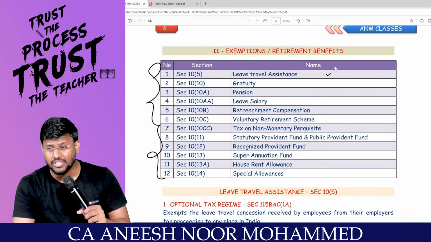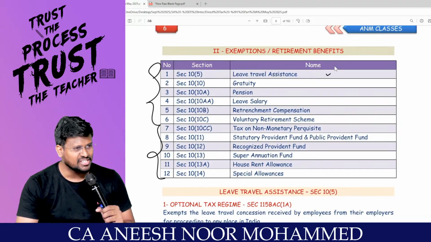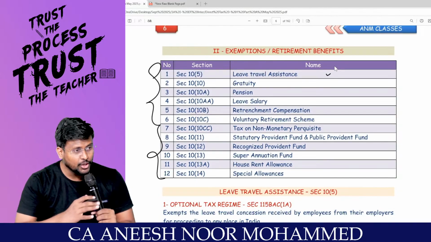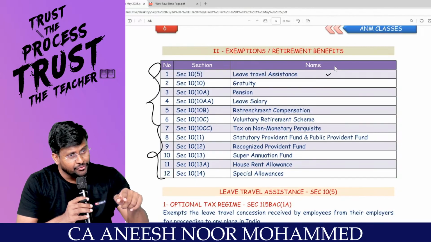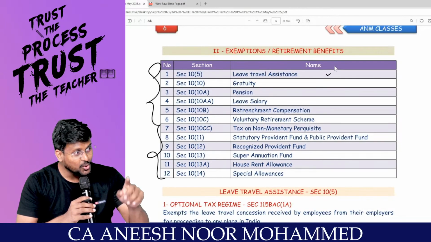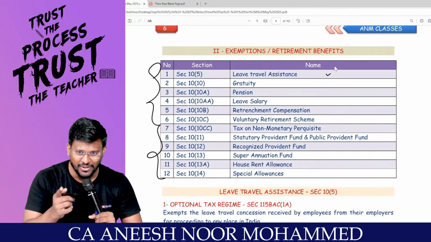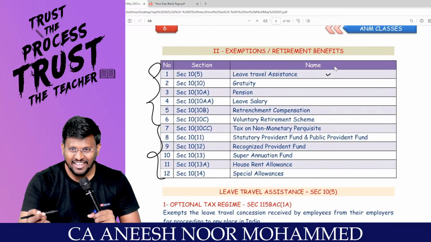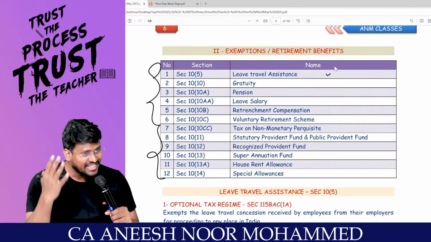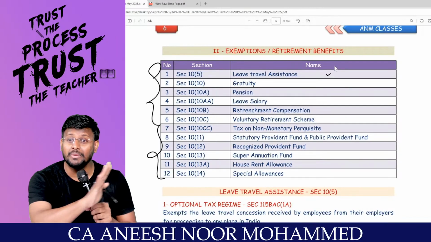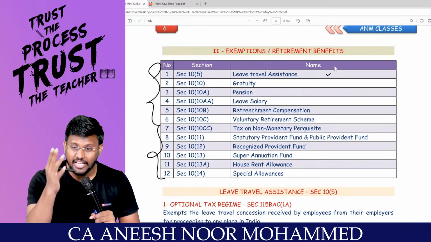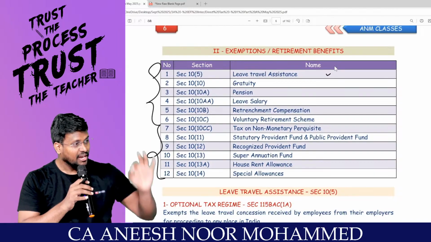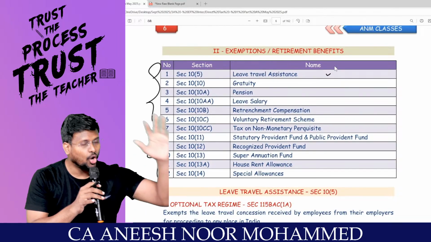What is 10(5)? Leave travel concession or leave travel assistance. Are you my employee? Yes, sir. Will you go for a tour along with your wife? Yes, sir. So you are going on a tour along with your wife. For that, I am giving the concession. I am giving the tickets. Then it will not be treated as a perquisite. It will not be treated as income in your hands. That's why 10(5), leave travel concession or leave travel assistance.